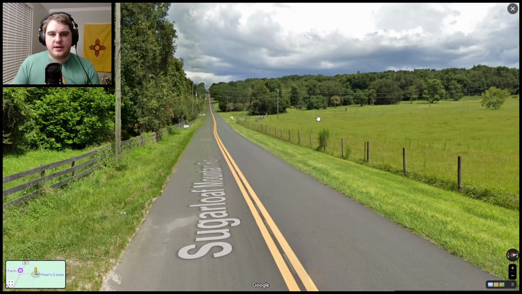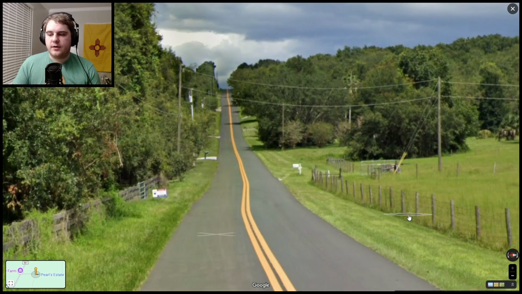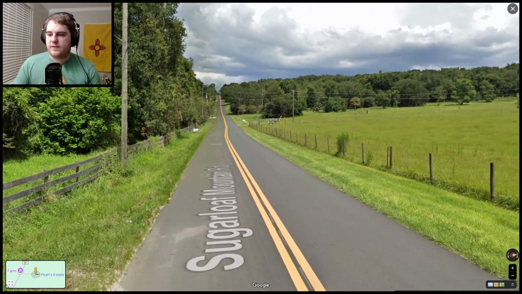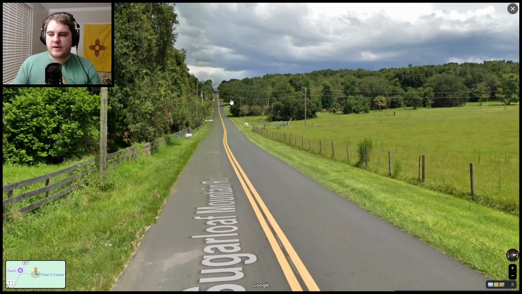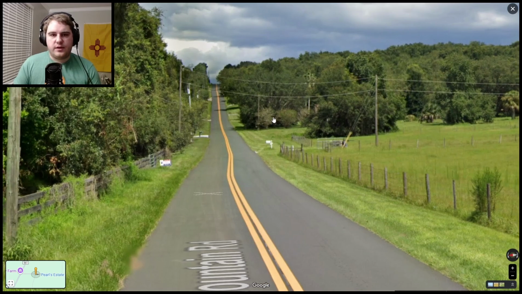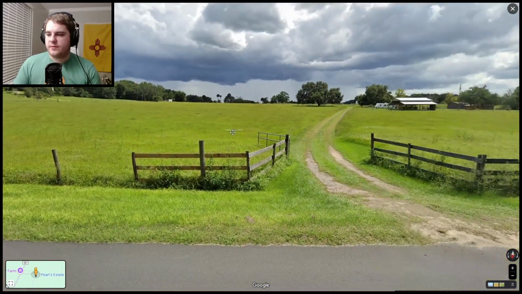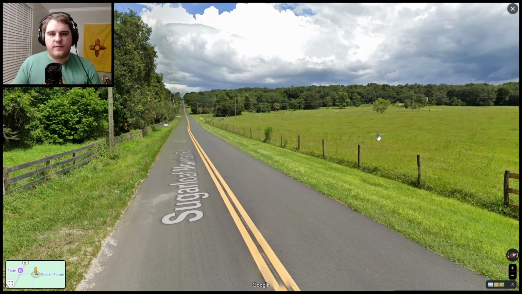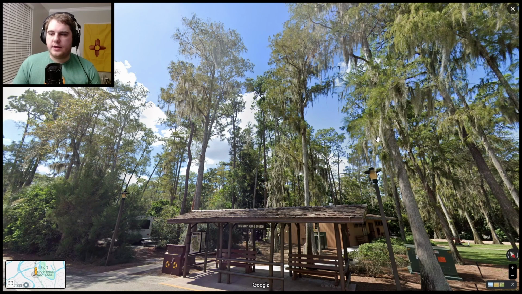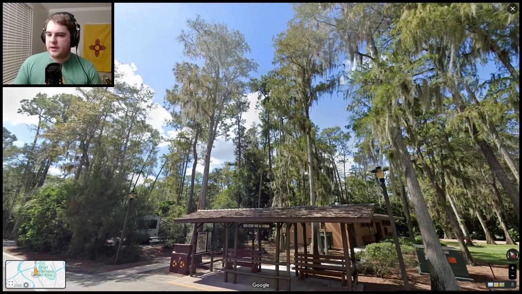To speak again on how flat Florida is, the end of this hill, all the way down here, is the highest point in the state that is south of kind of the panhandle part. The actual highest point in the state is effectively on the border with Alabama, but this hill can be found in central Florida. It's only 330-ish feet tall, so if you see elevation that is any more than this, you're probably not in Florida.